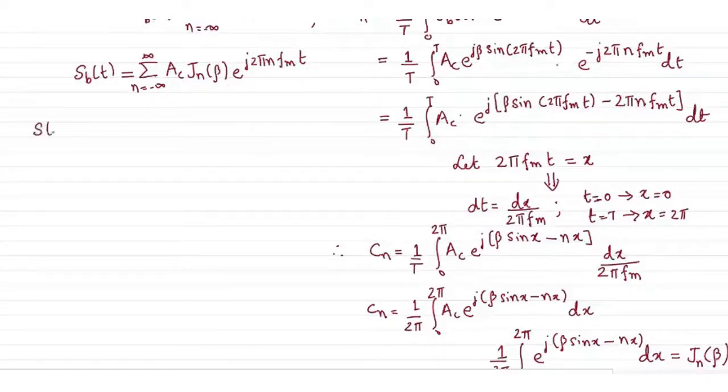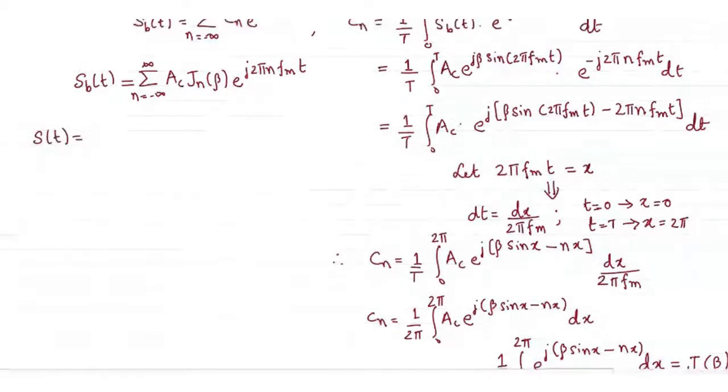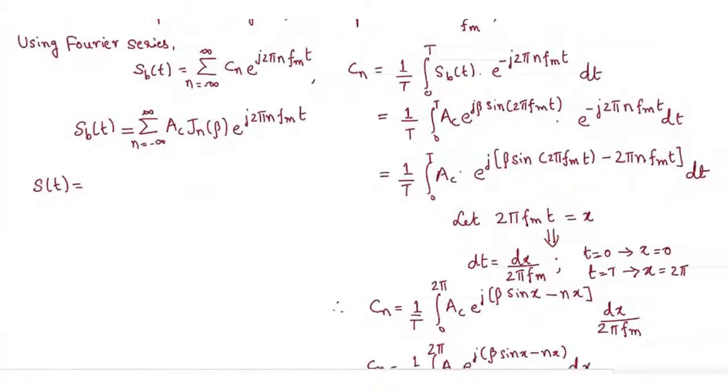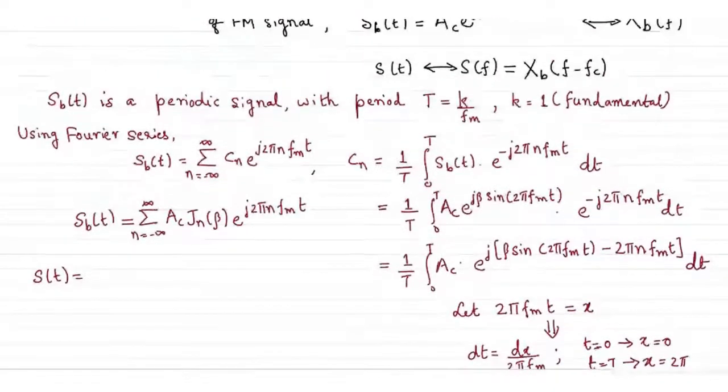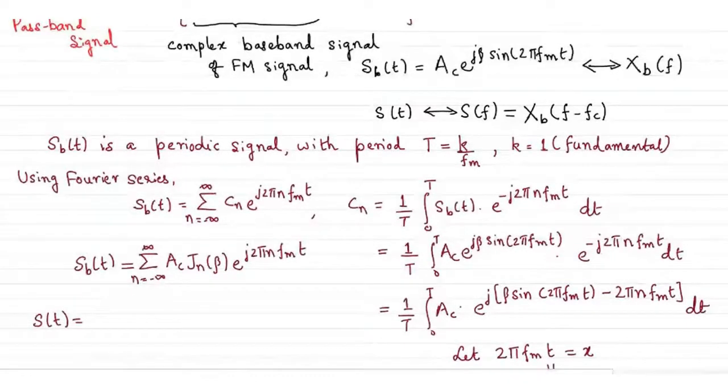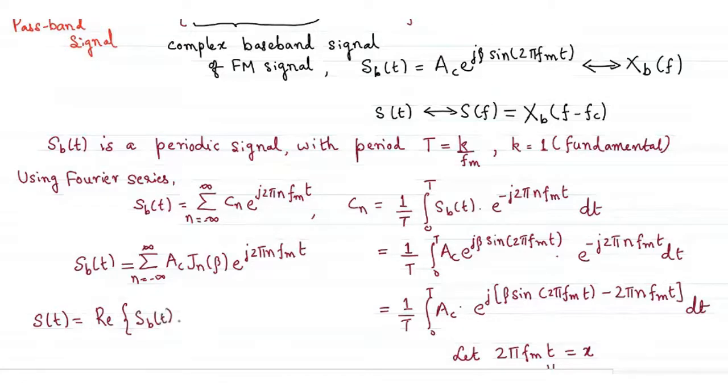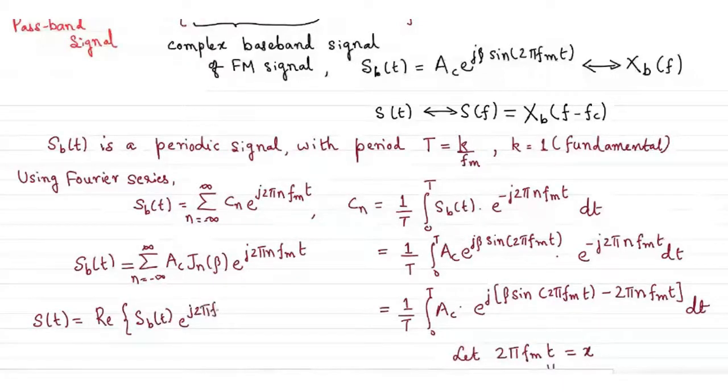Since I know s of t and sb of t are related only by a multiplication of e power j2 pi fc t in the time domain, we have taken s of t as the real part of sb of t times e power j2 pi fc t. So I need to rewrite this expression, adding one step to make things clear, as s of t equal to the real part of sb of t times e power j2 pi fc t.